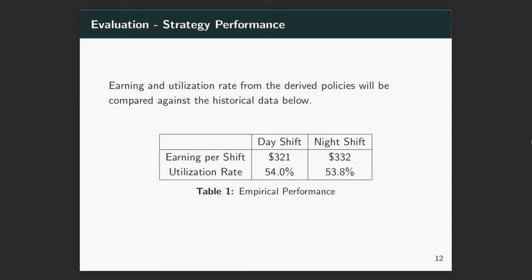The second evaluation is how much better off a driver would be if they follow our optimal policy. We consider earning per shift and utilization rate, which is the proportion of worked hours with passengers to the total worked hours. The table here shows the empirical performance of both shifts. We are in the process of evaluating our policy performance. Once we finish, it will be compared against these numbers.